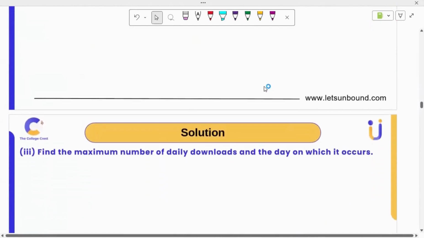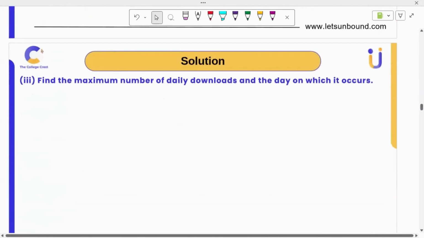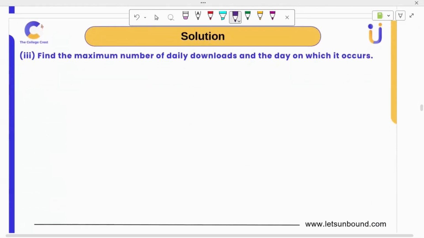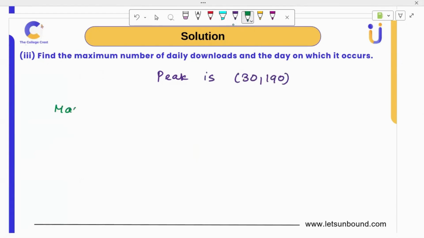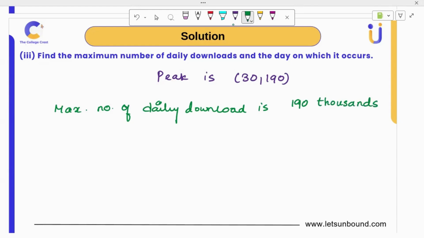Find the maximum number of daily downloads and the day on which it occurs. Actually, while modeling itself, we got it, right? So maximum number of daily downloads, the peak, actually they mean. So the peak is (30, 190). That itself has the answer. So the maximum number of daily downloads is 190, and the unit is thousands. And which day? At t equal to 30.